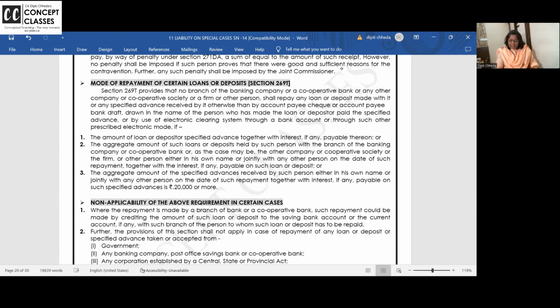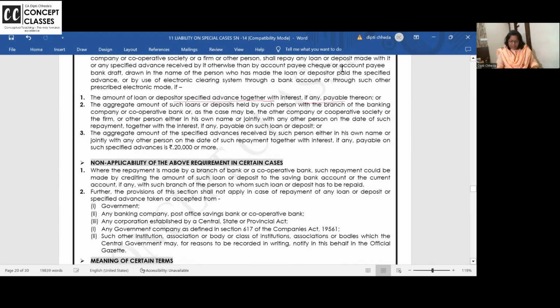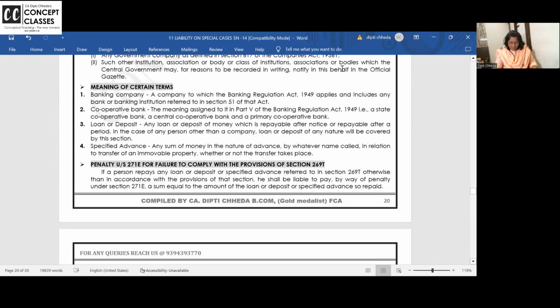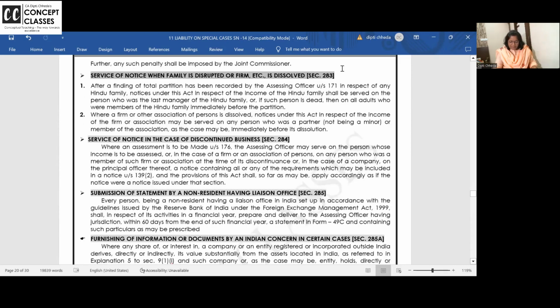269T is repayment of the loan or advance or anything above 20,000, and you have to take the aggregate of the advance. Even if part of it you have repaid in cash, it will become taxable. Okay. So these are all the penalties related to it. Very nice questions are also there. So solve all the practical questions and score super duper marks in MCQs.